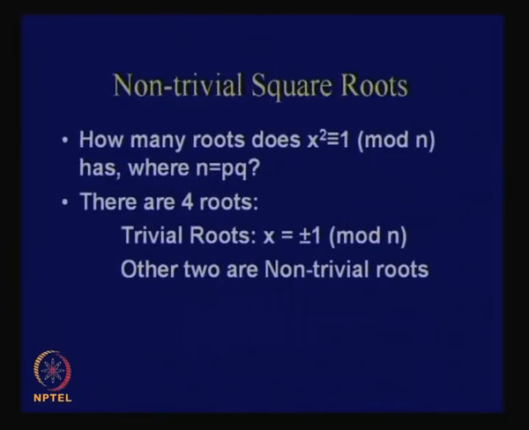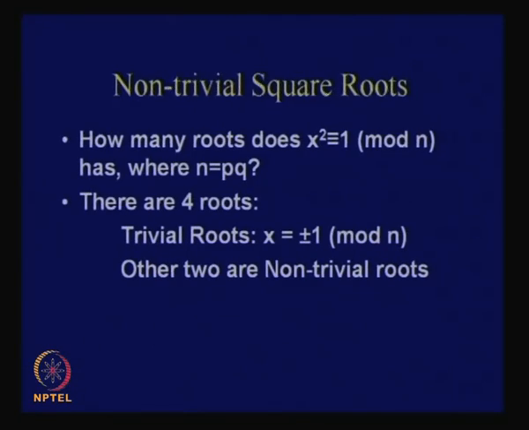Okay. In order to understand that, again we have to rely heavily on number theory. So, we shall take a very simple question: suppose we have this equation where x squared is congruent to 1 modulo n. How many roots does this equation have? You know that n can be factored into two values p and q, right. So, n is a product of two prime numbers p and q. So, this has how many roots, that is the question.